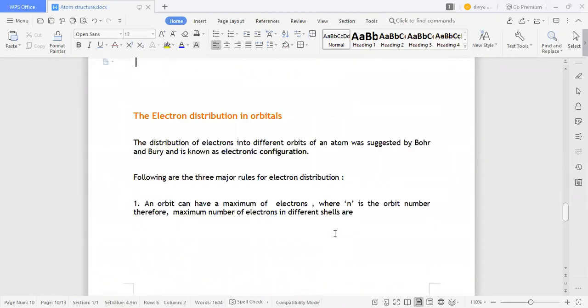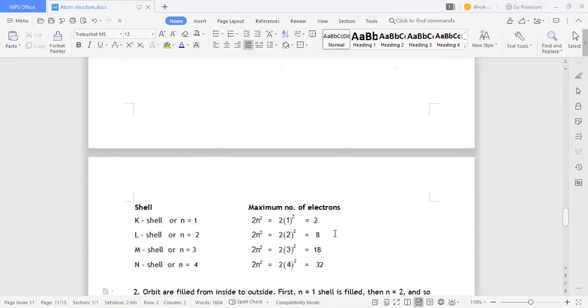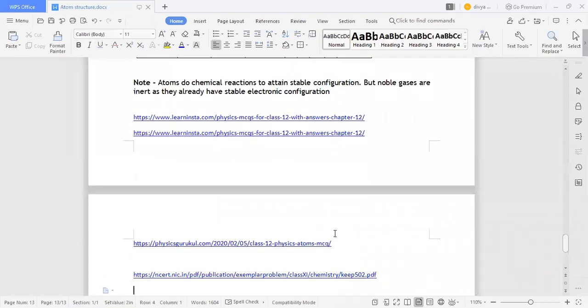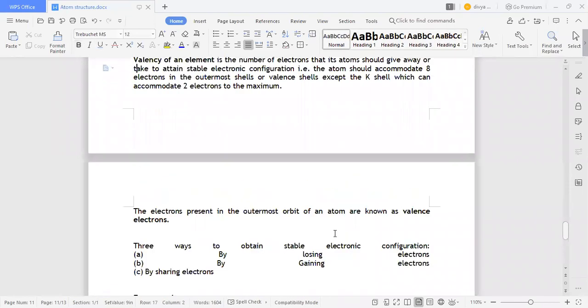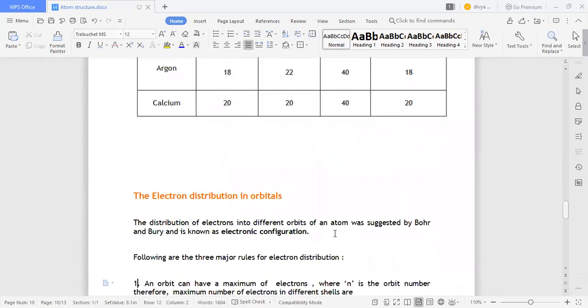Next is electron distribution in orbits, that is, how many electrons each orbit can have. Next is valency, and then we will end. Okay, 2 more topics, then we will close this. So, the electron distribution in orbits.